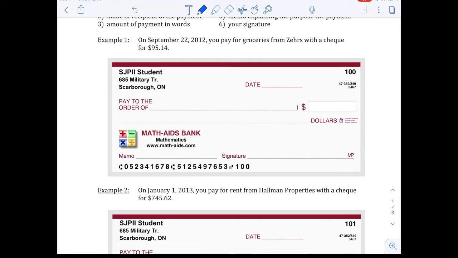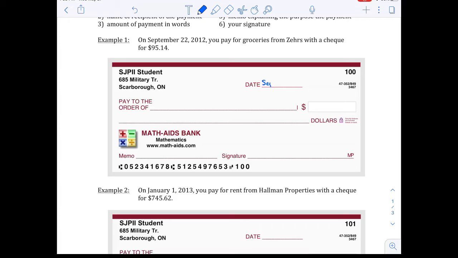We're going to have the check number in the top right-hand corner. Normally a booklet will start at 100 and then go 101, 102. And if you have another booklet, it might start at 200, and then 201, and then 202, and so on. So this one's the first check in the book. Up at the top, we have the date. It says September 22nd, 2012. That's when we want the payment to be made.